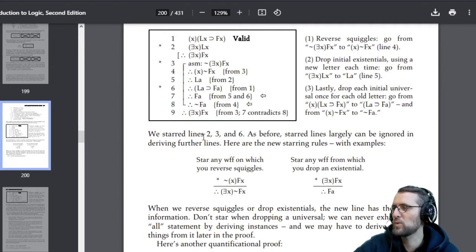And now the question is, why do we have these rules of starring it off? As before, starred lines largely can be ignored in deriving further lines. Here are the new starring rules with examples. We star lines 2, 3, and so star any well-formed formula on which you reverse squiggles. So here we have a reverse squiggle. It's not true for all x that Fx. Therefore, we can also write there is at least one x that is not Fx.